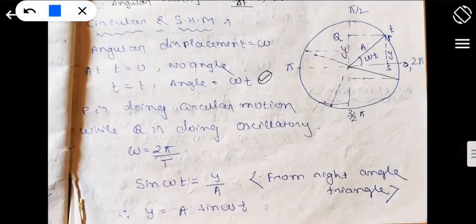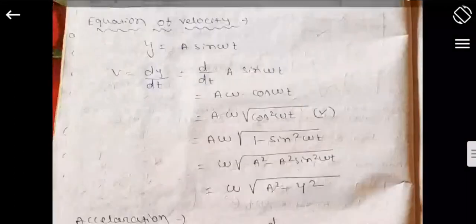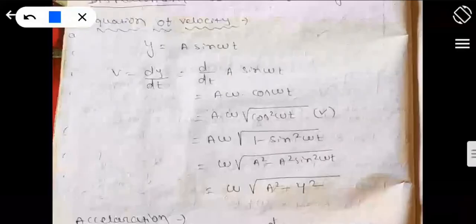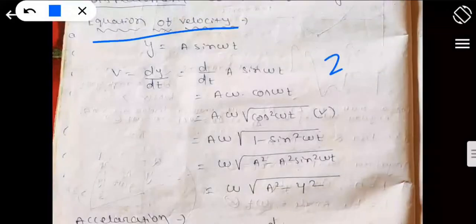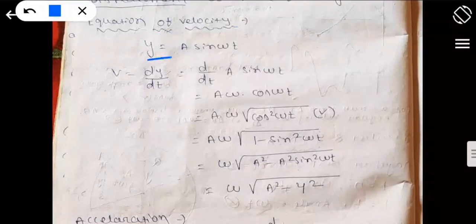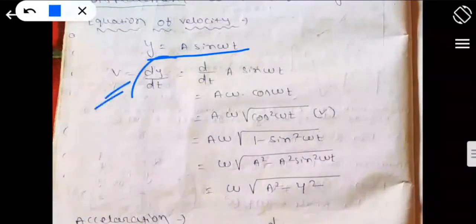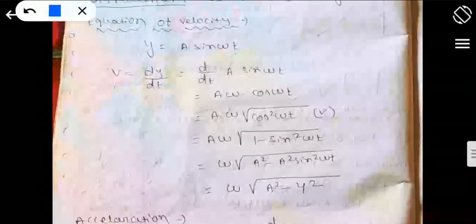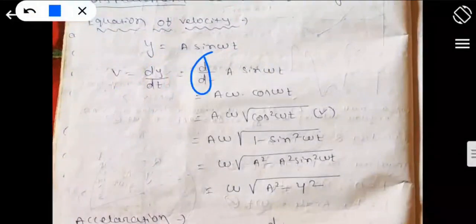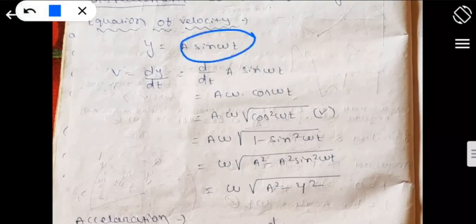Okay, so now the next one is the velocity. You can easily find it out. How can I find the velocity? That is the equation of velocity, it is a 2-mark question. Y equals a sin omega t, just now we found, and y is the displacement, and the velocity formula is the change in displacement over time. So simply a derivation, that is the differentiation d by dt of y, that is a sin omega t.